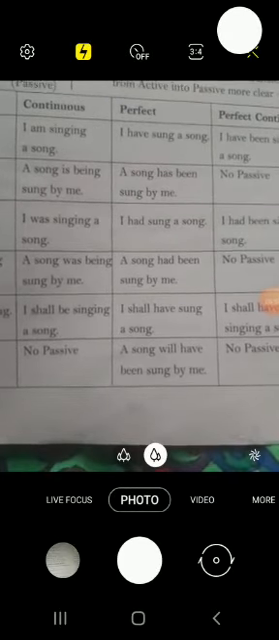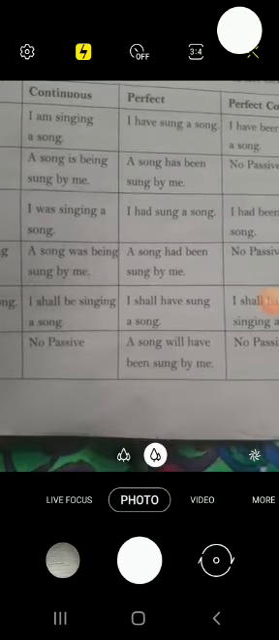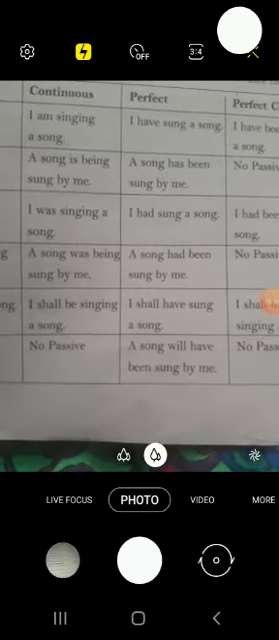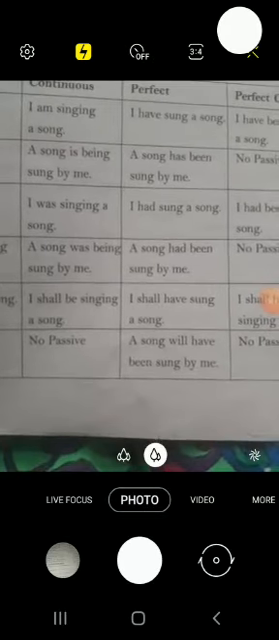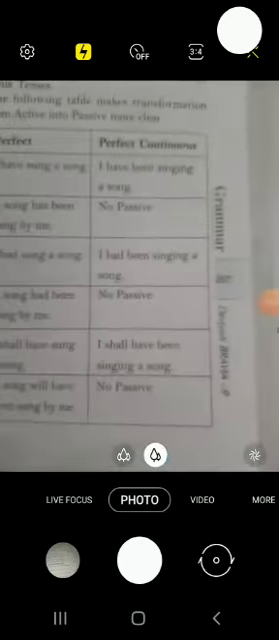Past perfect. I had sung a song. We will change into passive. A song had been sung by me. Future perfect. I shall have sung a song. A song will have been sung by me.